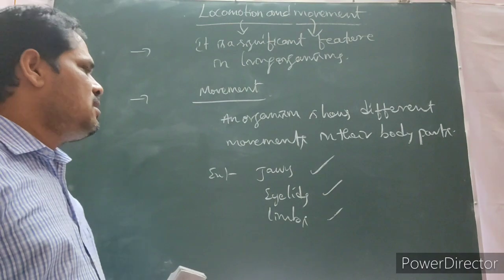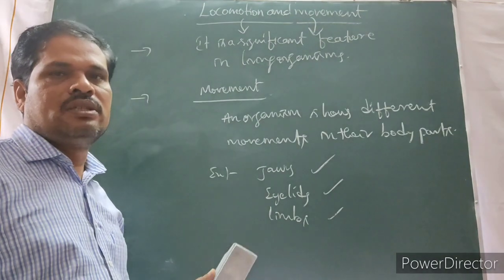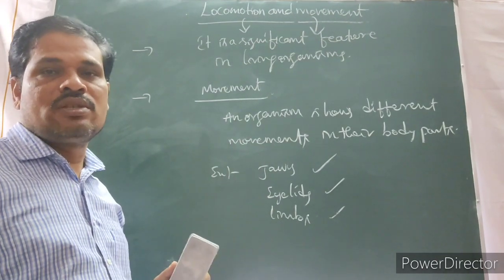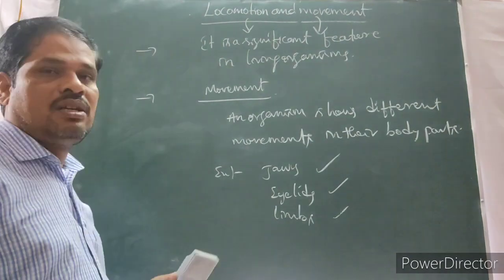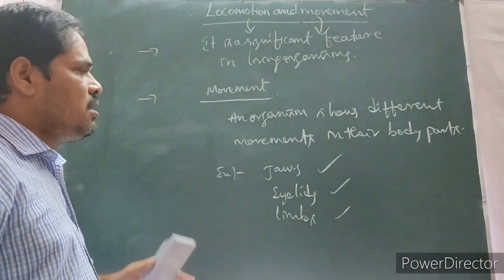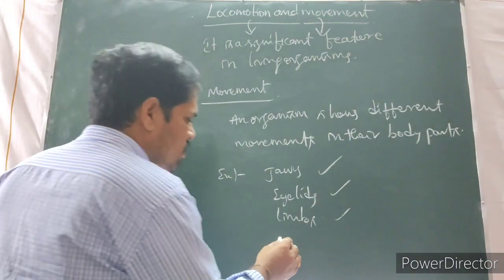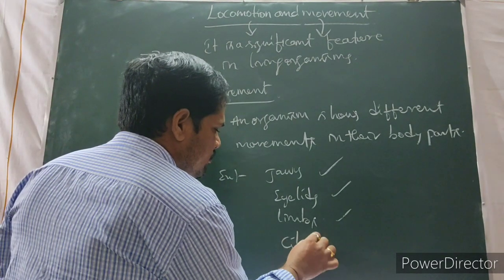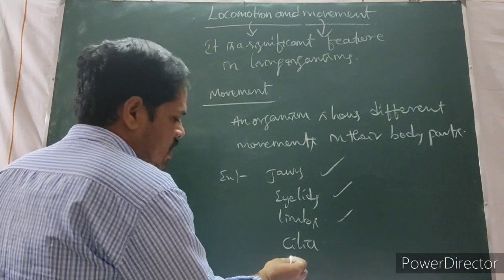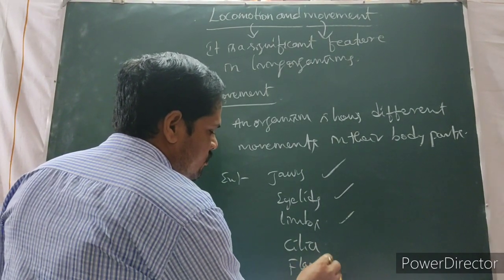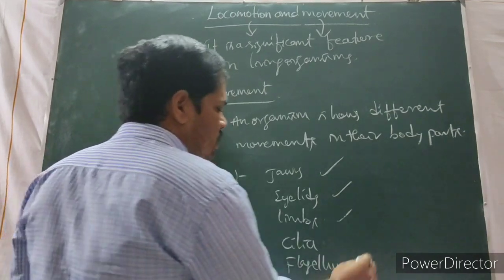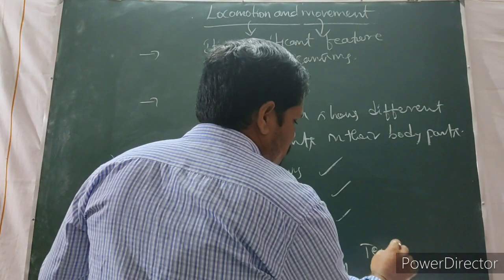Along with these movements in human beings, in some other organisms we can also observe movements with the help of different organs. For example, cilia and also the flagellum, tentacles.